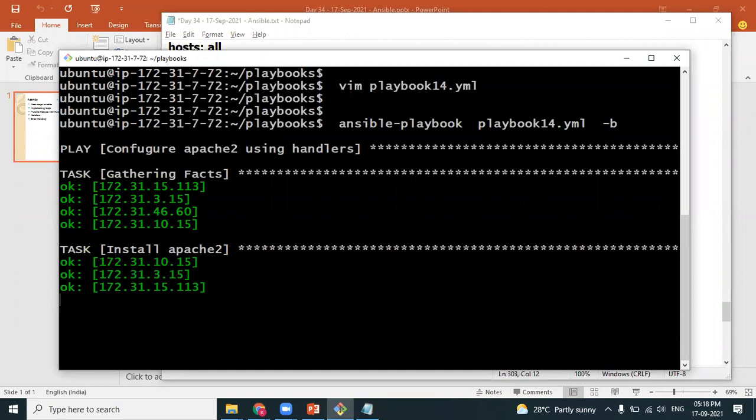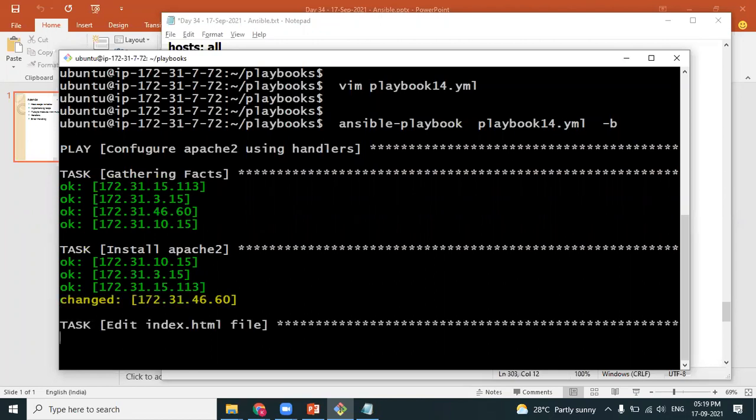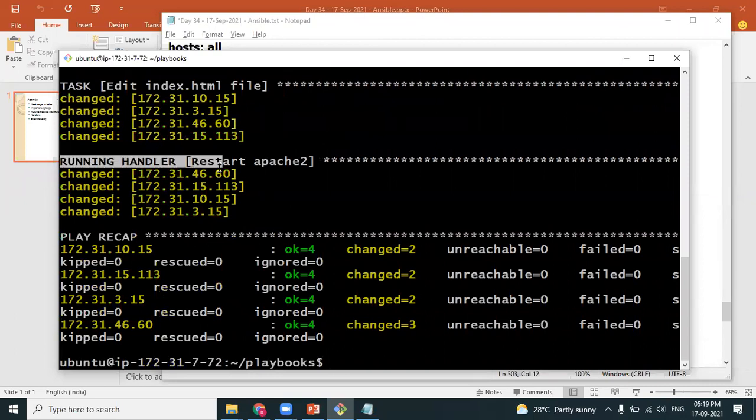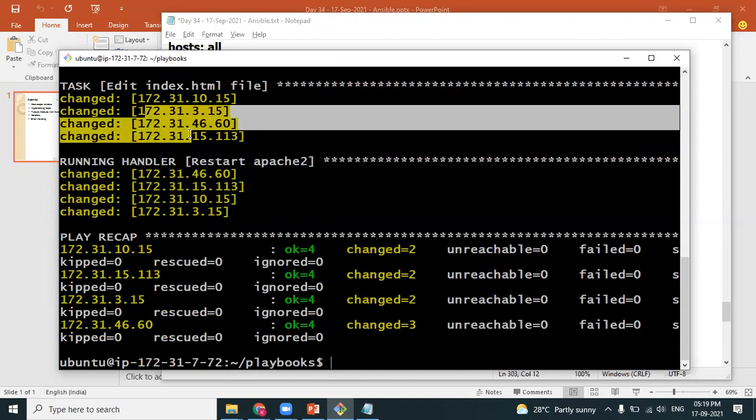The last node is not installed because it is a new node, the fourth one which you added yesterday, so you'll get it in yellow color. That means the handler will be running last. Next index.html, then only the handler runs. Only after completing all the task sections does the handler get executed. And the handler got executed because index.html was successfully executed.